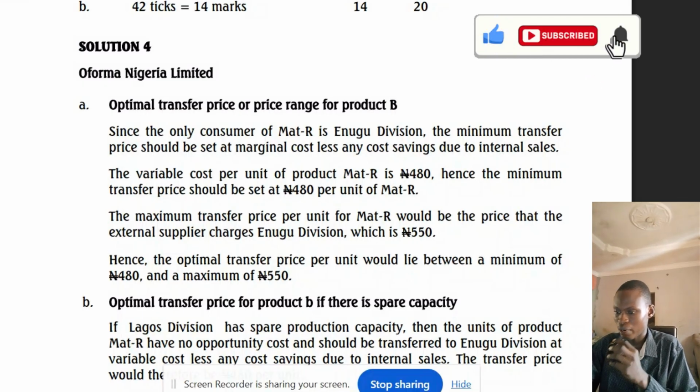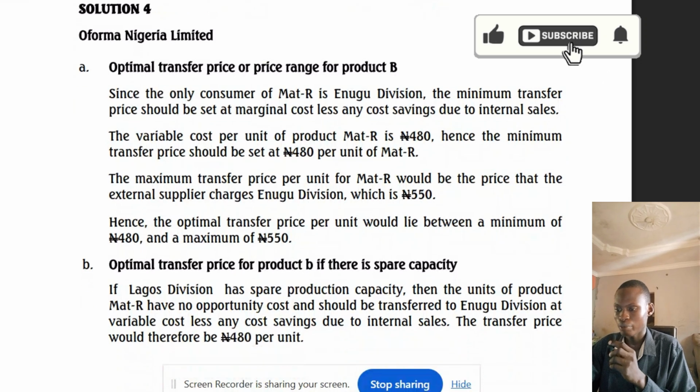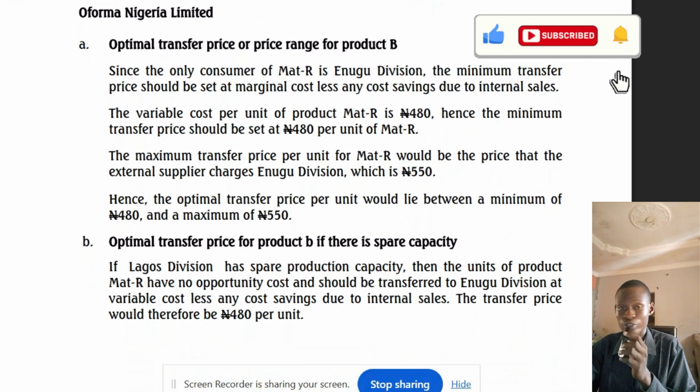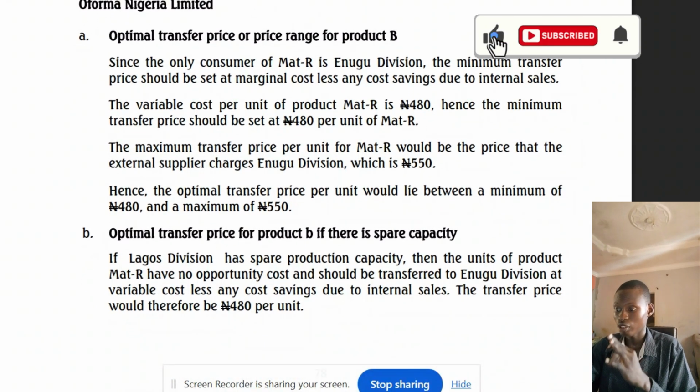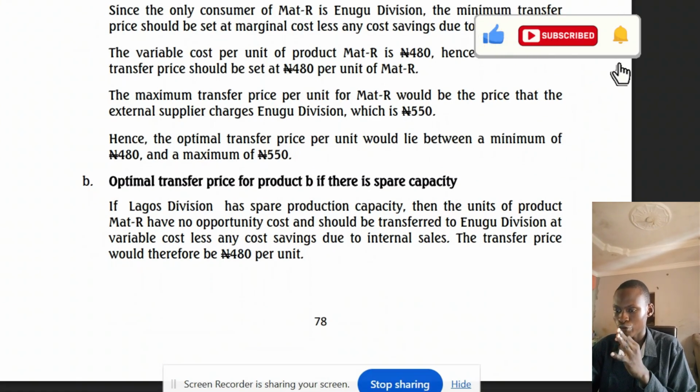The variable cost per unit of product MAT-R is 480, hence the minimum transfer price will be set at 480 naira per unit. The maximum transfer price is 550, which is the price which the external supplier charges, and the optimal transfer price will lie between the minimum of 480 and the maximum of 550, just like I said.